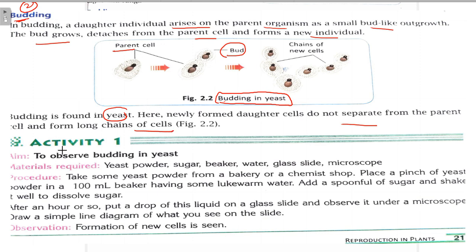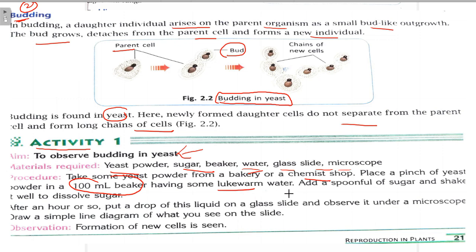Now you can do Activity 1 to observe budding in yeast. The materials required for this activity are yeast powder, sugar, beaker, water, glass slide, and microscope, right? The procedure is: take some yeast powder from a bakery or a chemist shop, place a pinch of yeast powder in a 100 ml beaker having some lukewarm water.